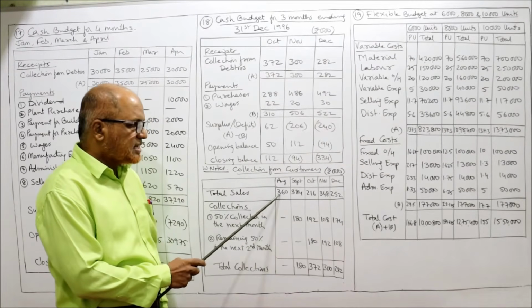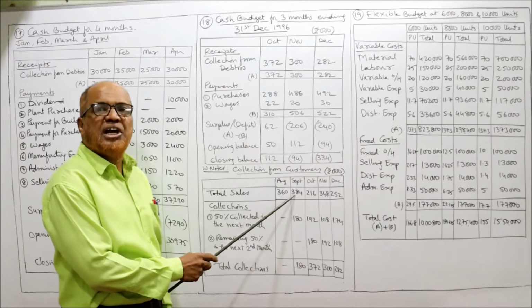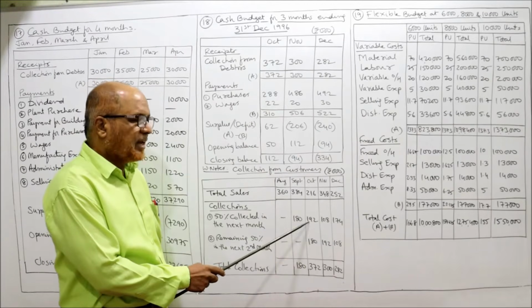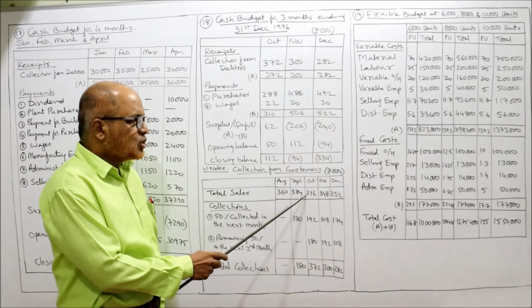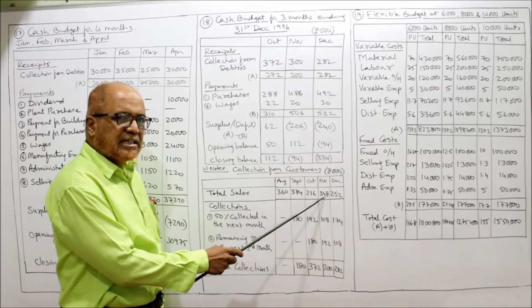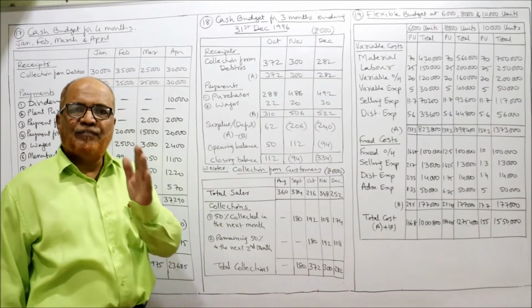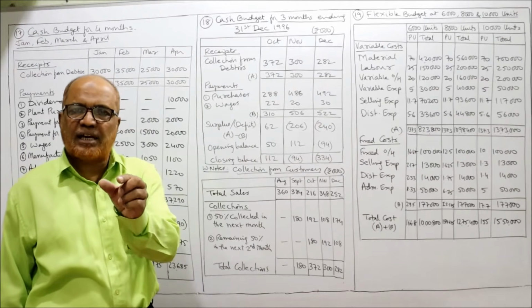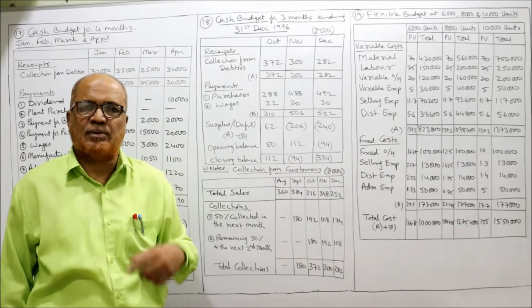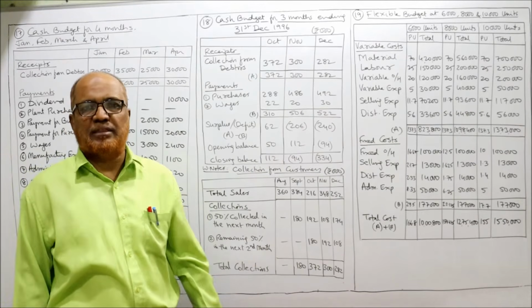Half of 384, 384 into 50%, is 192. Then 216 into 50% is 108. 348 into 50% is 174. So 50% of the current month's credit sales will be collected in the next month. Now the remaining 50% is collected in the second month.